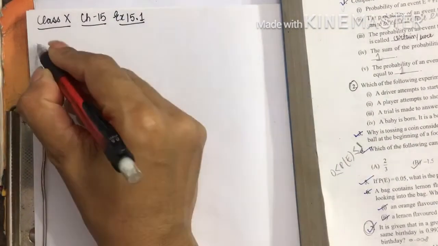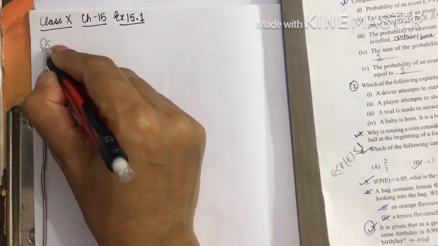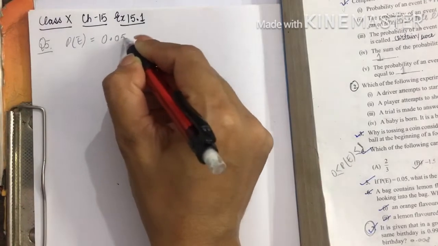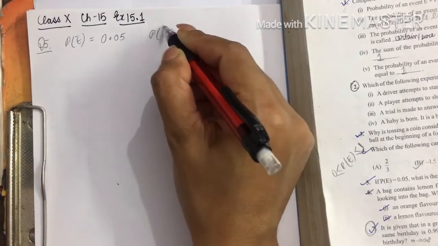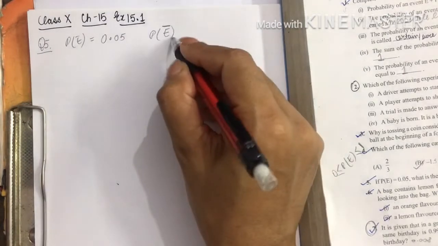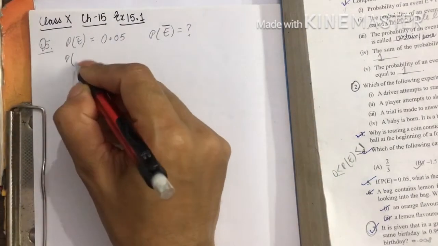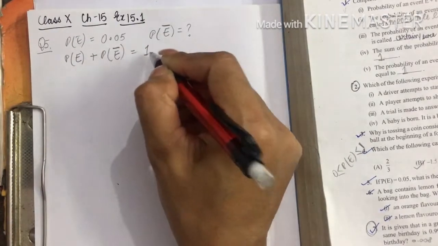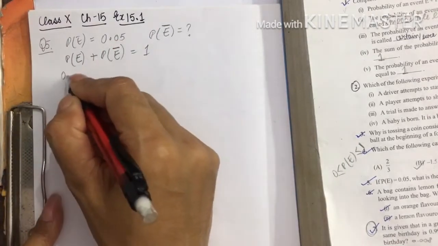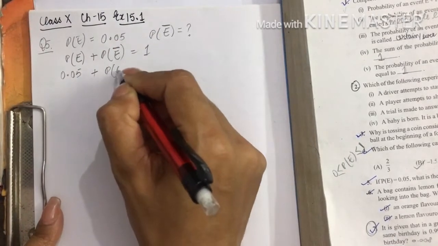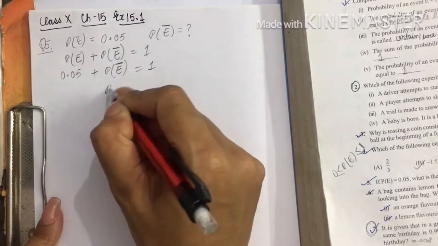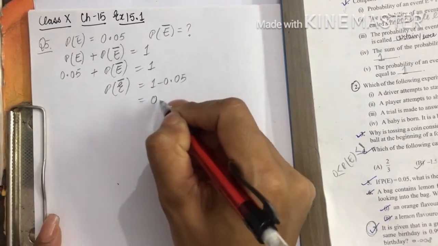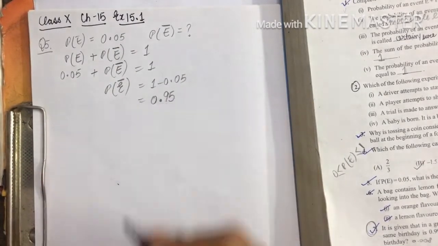Question number 5. Probability of E is given as 0.05. You have to find out the probability of not E. Not E is written as E bar. So this is what you have to find out. And what you know is that the probability of E plus the probability of not E is 1. Use the value here: 0.05 plus probability of not E equals 1. This will be equal to 1 minus 0.05. This will be 0.95.